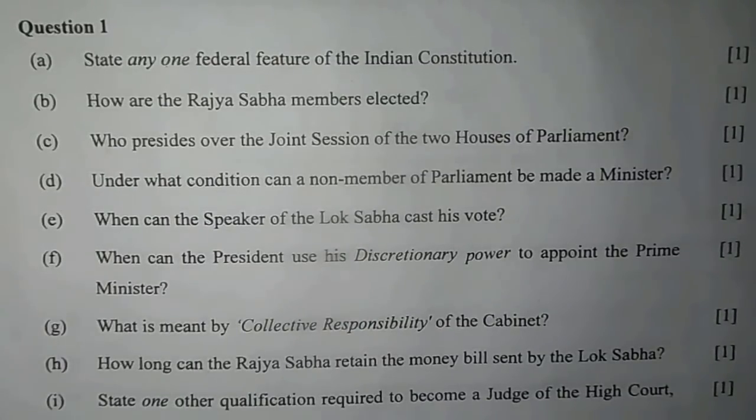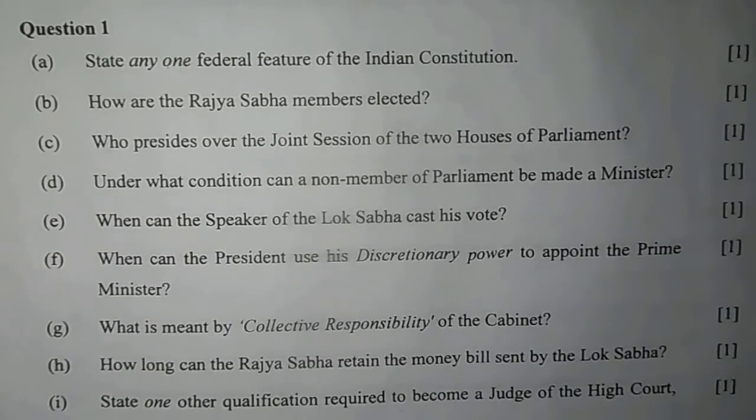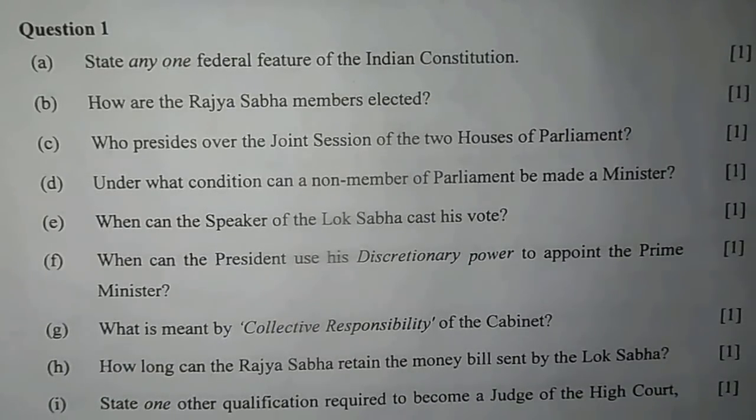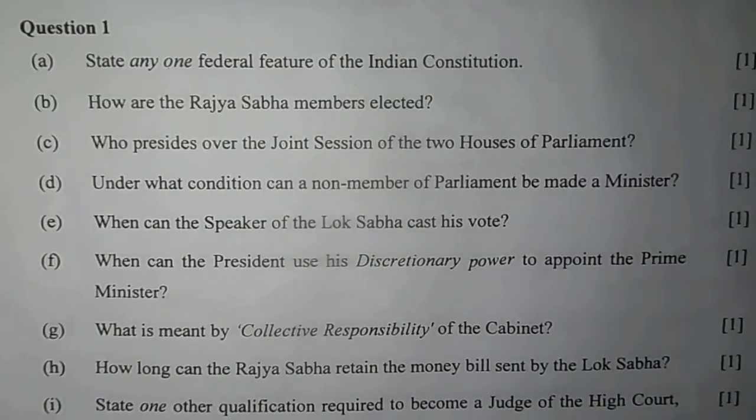D. Under what condition can a non-member of parliament be made a minister? If he is appointed as a minister, he needs to get elected within 6 months of his appointment. E. When can the speaker of the Lok Sabha cast his vote? In a situation of a deadlock.